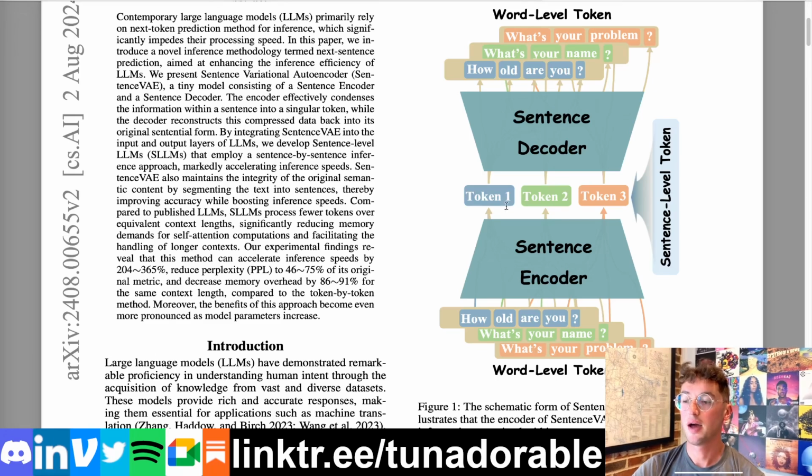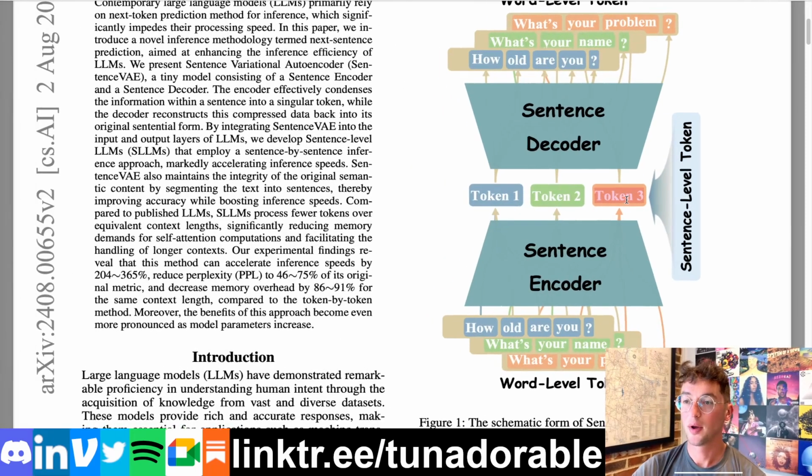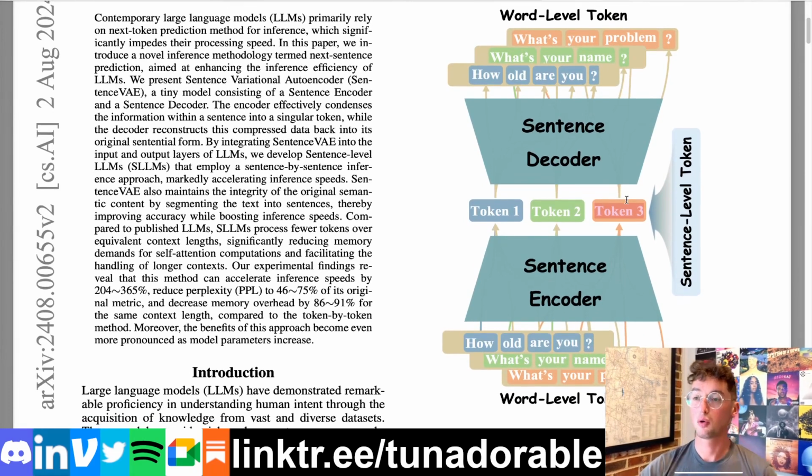And then the actual LLM, the next token predictor, works by taking token one as input, outputting token two, taking tokens one and two as input, outputting token three, etc. And what happens now, as I said earlier, with the whole quadratic attention, the whole attention RAM issue, is that instead of the model having to keep every single token of every single sentence in its memory to compare against in the attention mechanism, it takes every single sentence as one single vector.